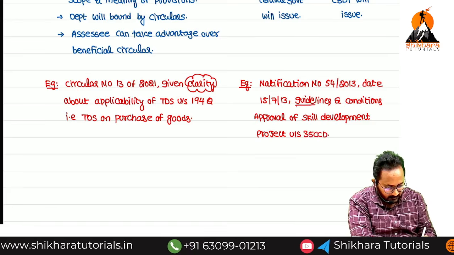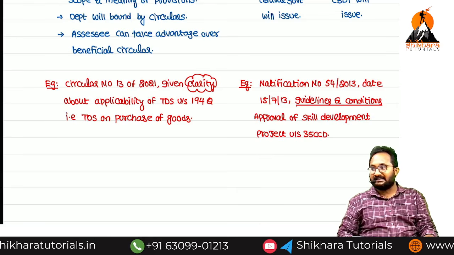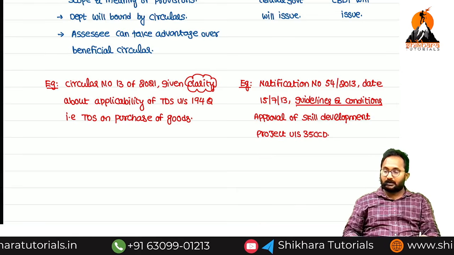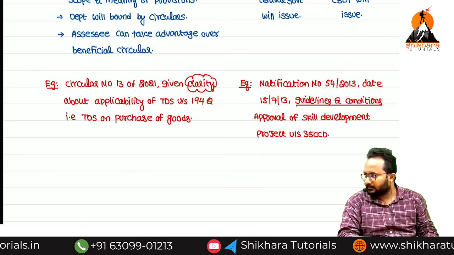So here they have given the guidelines and conditions. If you satisfy these guidelines and conditions, then only they will give the approval for the skill development project. Then you can take the 35CCD deduction.